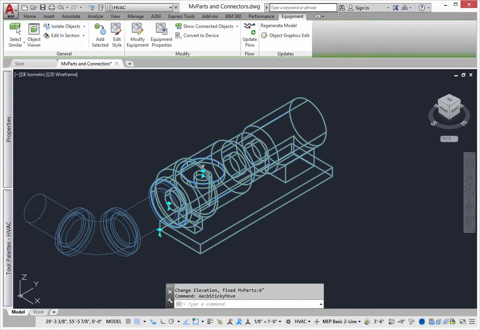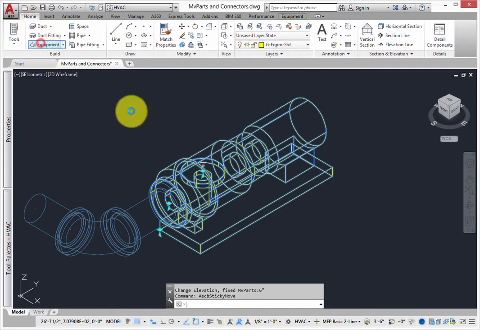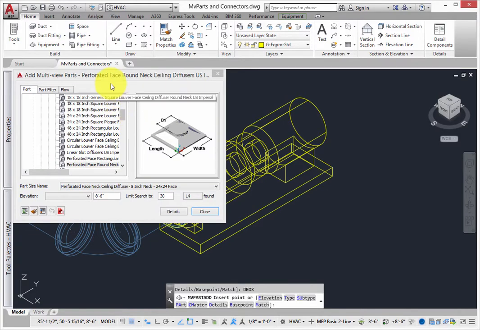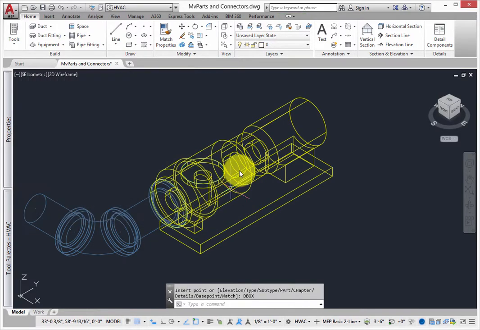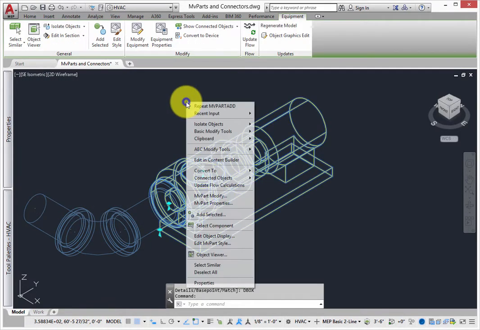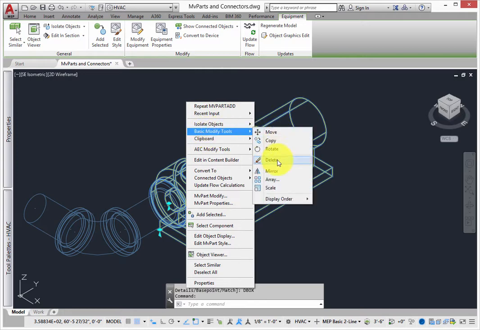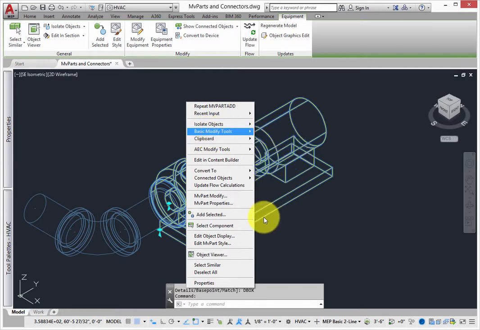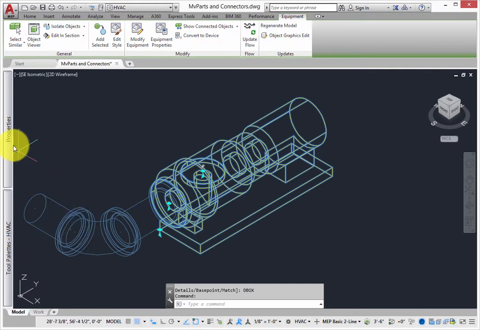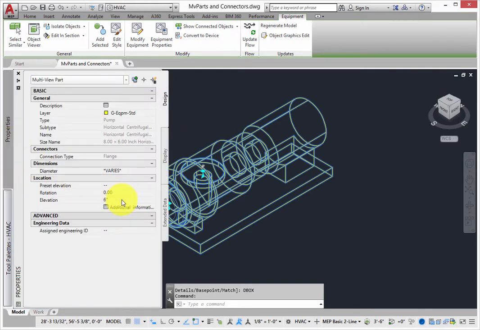Once the part is placed, you have several ways to add more content. You can use the MvPart dialog to continue to add parts. You can also use the standard AutoCAD commands, such as move, copy, and erase. Even if an object was created at a specific elevation, that information is maintained. If the part was created at elevation, the copy will also be at that elevation.